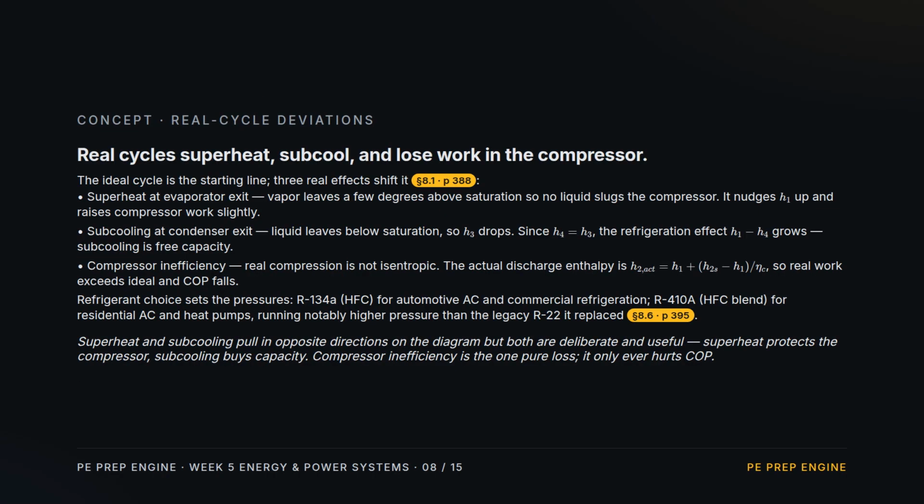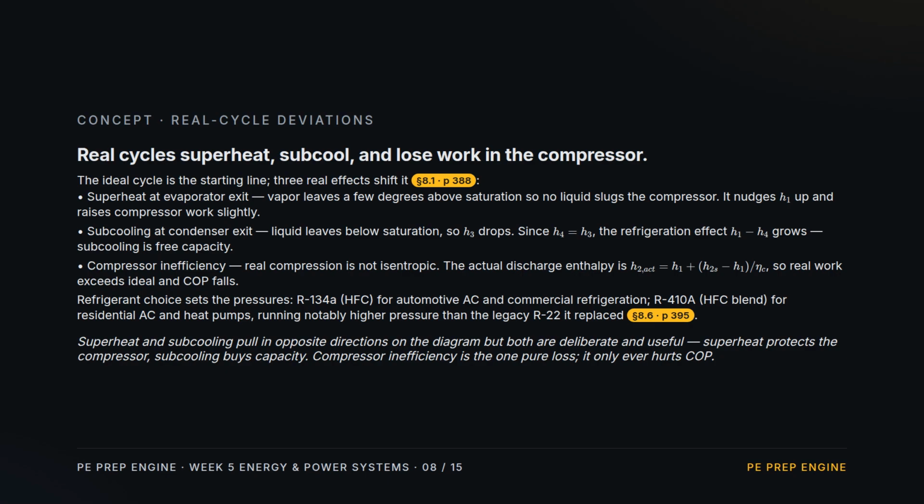The ideal cycle is the starting line. 3 real effects move it. Superheat at the evaporator exit. The vapor leaves a few degrees above saturation, so no liquid slugs the compressor. It nudges state 1 up. Subcooling at the condenser exit. The liquid leaves below saturation, dropping H3. And since H4 equals H3, the refrigeration effect grows. Subcooling is free capacity.